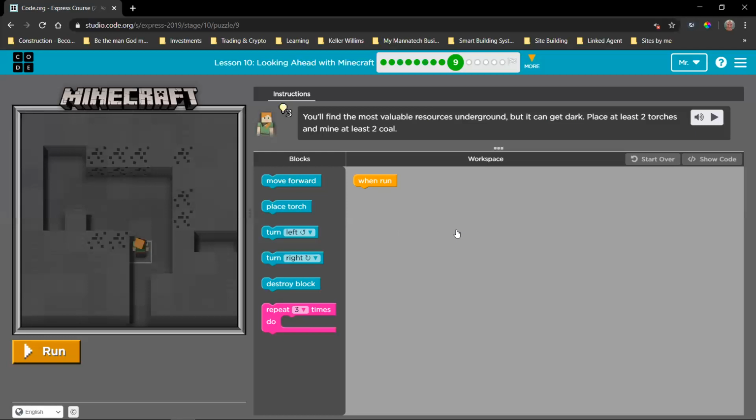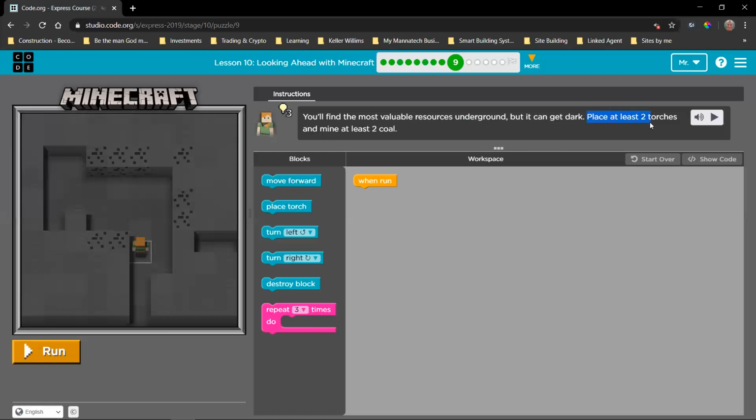Okay, so let's run through this puzzle very quickly. You'll find most valuable resources underground. So we're coding in Minecraft, right? Those of you that know Minecraft, some of these things will be familiar to you. But it can get dark. So place at least 2 torches and mine at least 2 coal. So this is our goal.